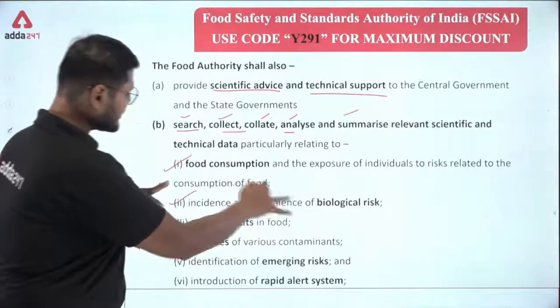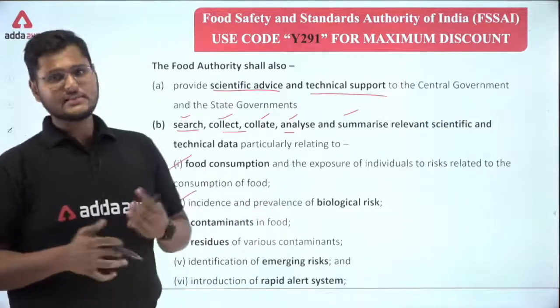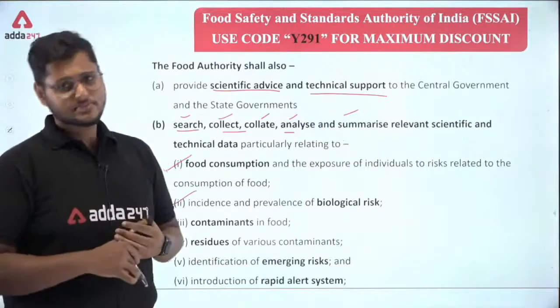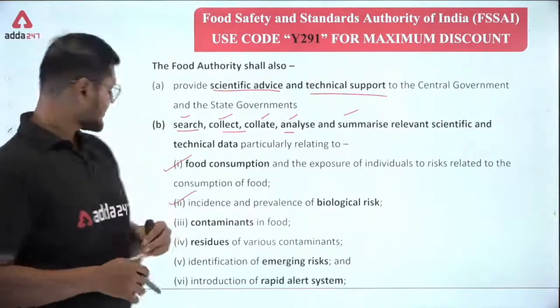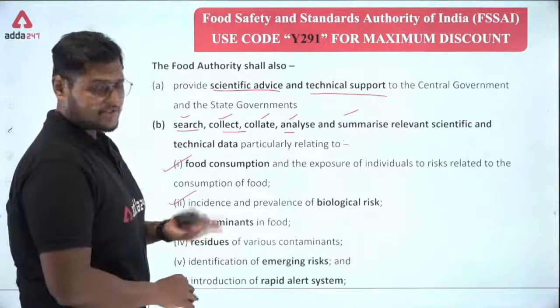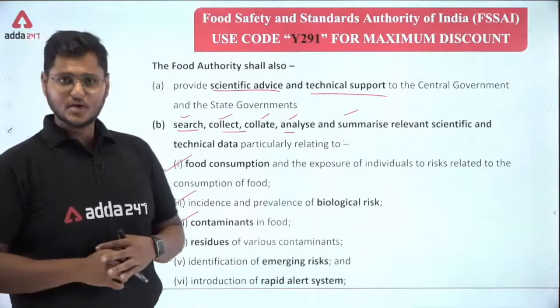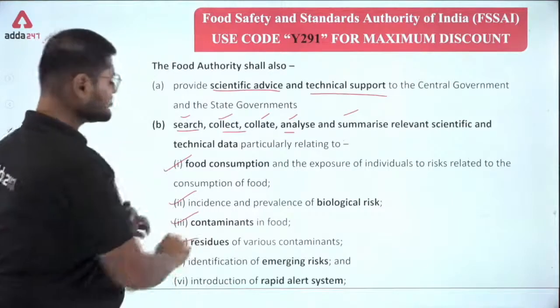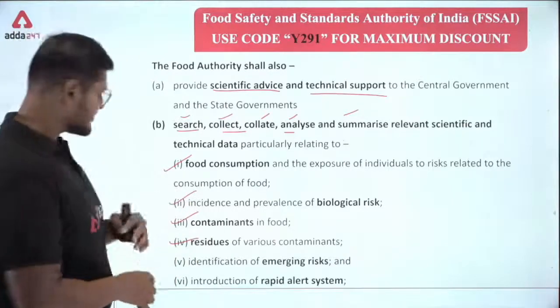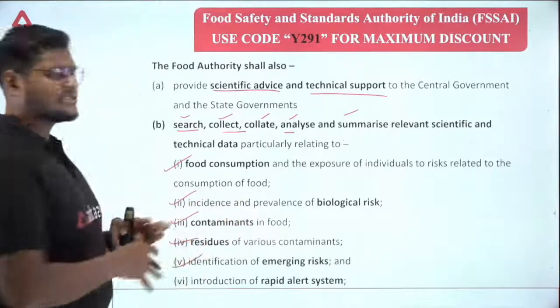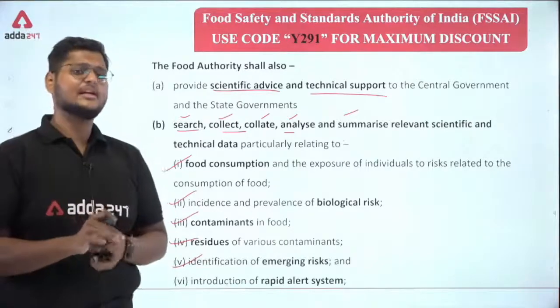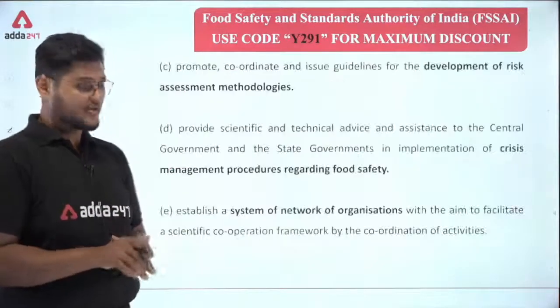Second one is incidence and prevalence of biological risk, again related to food: microorganisms, bacteria, fungus and all. Then virus, as we are already facing one. Contaminants in food. Okay, residues of various contaminants, pesticide residues, identification of emerging risks. What are the risks that can arise from a particular sector of food?